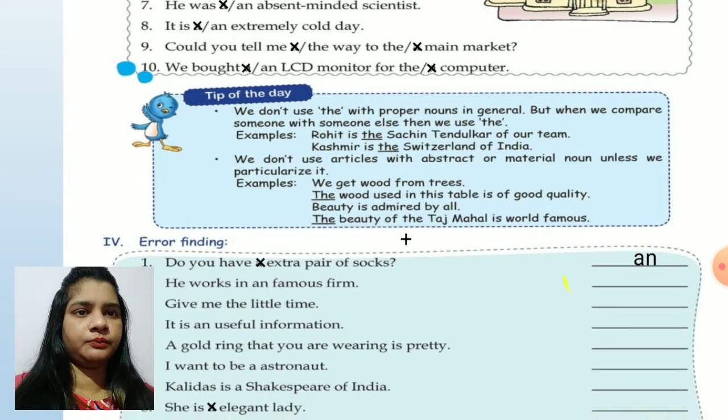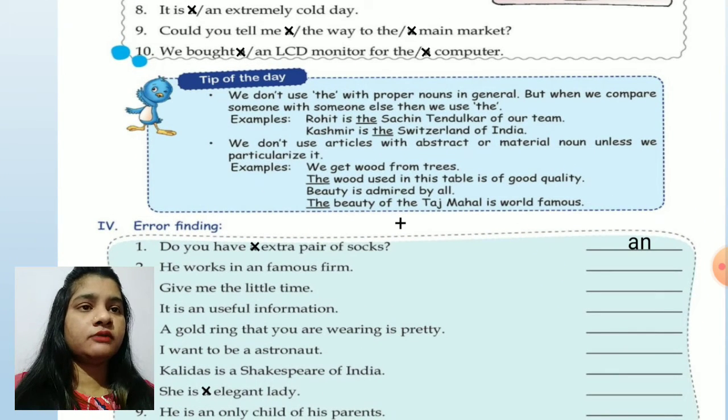Now, tip of the day. We don't use the with proper nouns in general, but when we compare someone with someone else, okay, then we use the. Let's see how. Rohit is the Sachin Tendulkar of our team. Okay, here it is used as a proper noun, children.